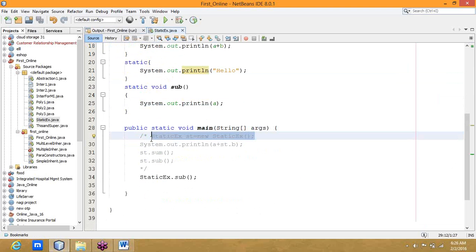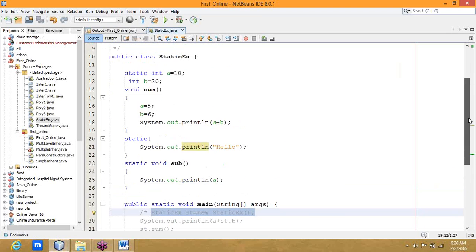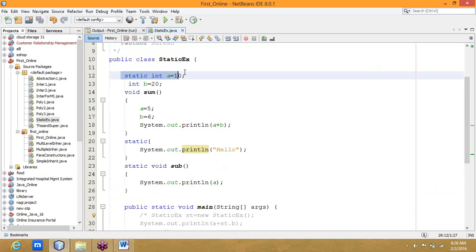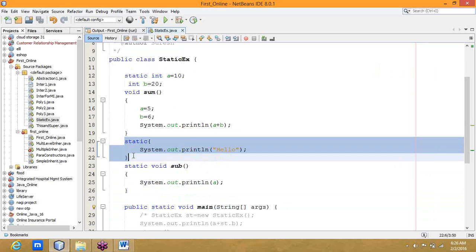When the program is loaded, all the static content is also loaded, right? All the static content means static variables and static methods. Here, sub and main are also static. That's why, if the class is there, we have to execute at least one method before object creation itself. That's why we have to keep main as static. Now you have a complete understanding of static.